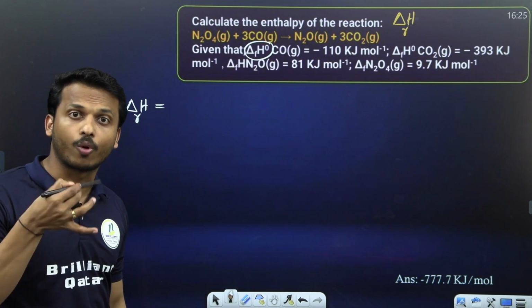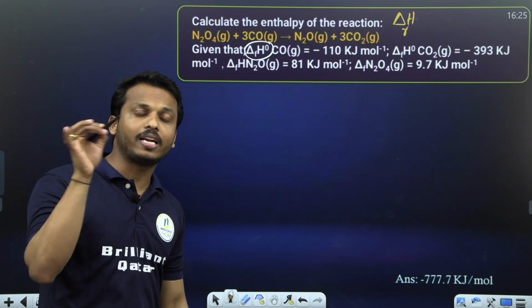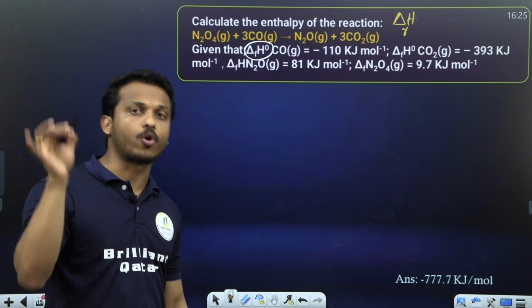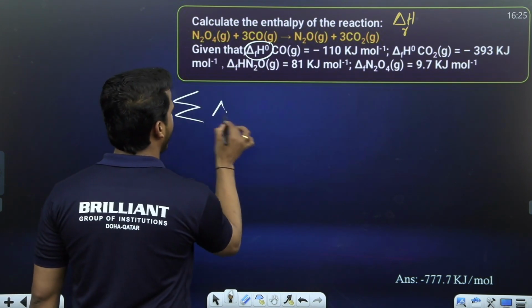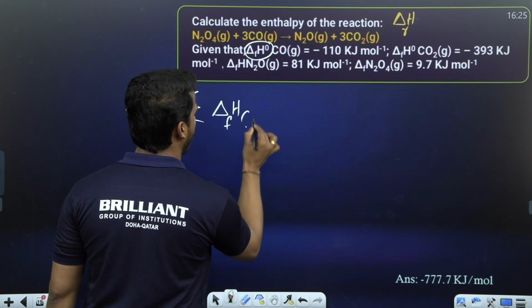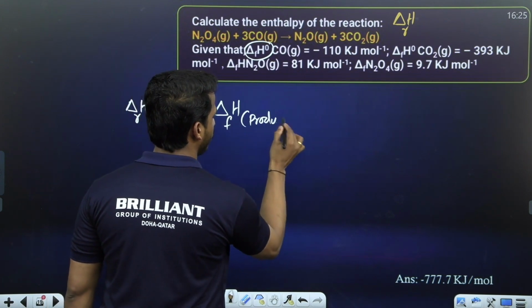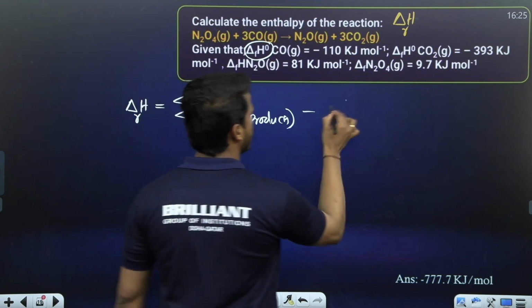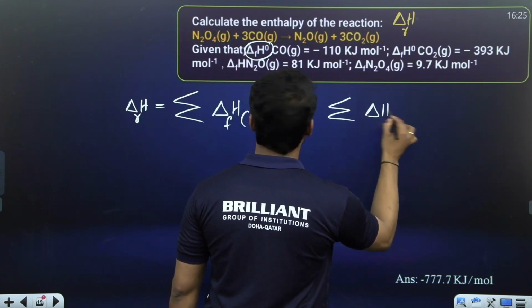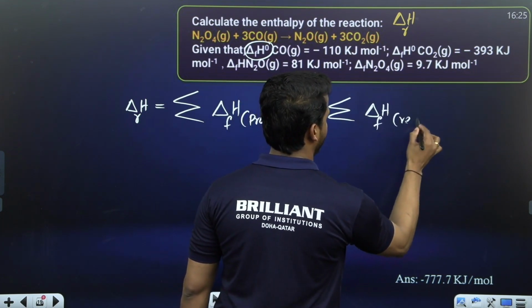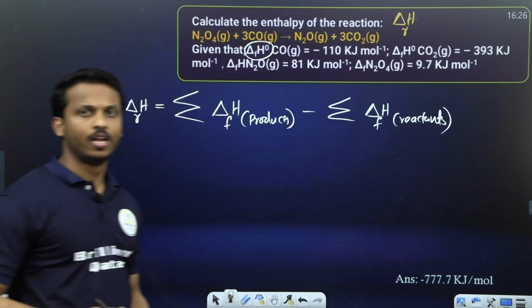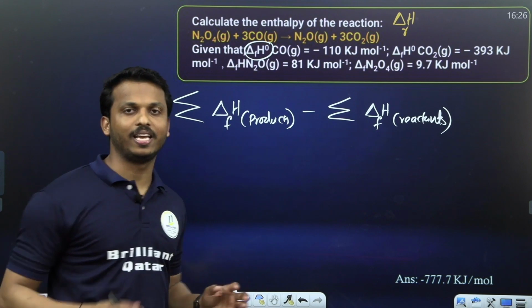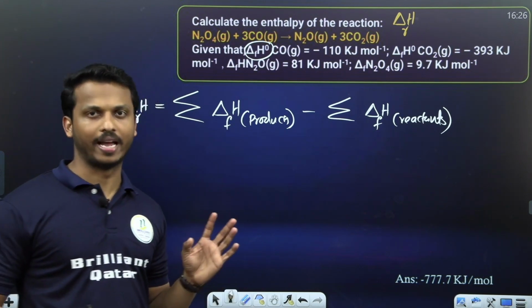If they give the data in terms of enthalpy of formation, the equation is sum of the enthalpy of formation of products minus sum of enthalpies of formation of reactants. This is the equation for enthalpy of reaction.